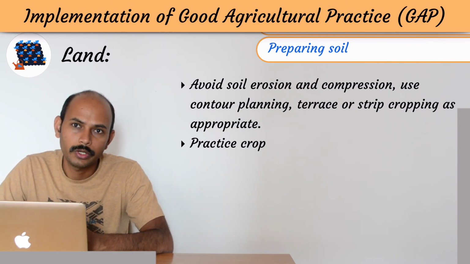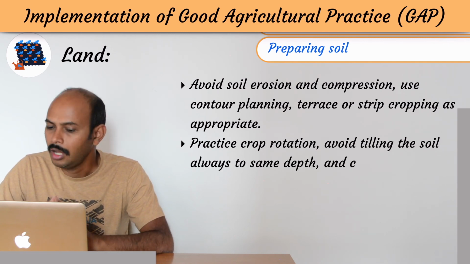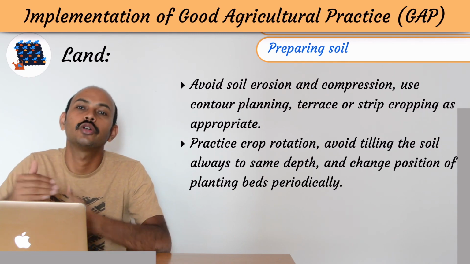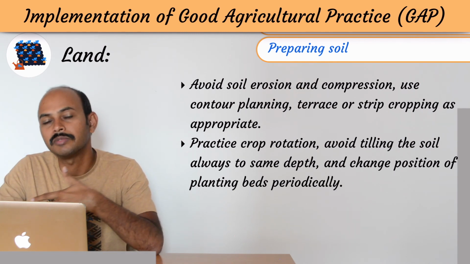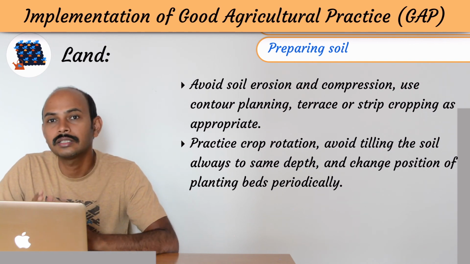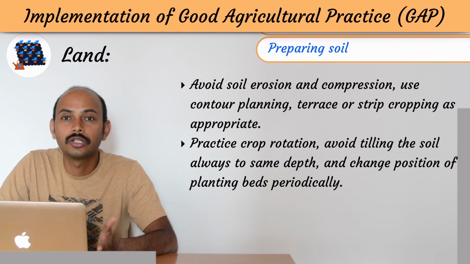So practice crop rotation. Avoid tilling soil always to the same depth, and change the position of planting beds periodically. That means you have to rotate the crops, sometimes different crops and then sometimes a different crop, and also you can change the bed size and bed shape also. So this was all about the soil or land.